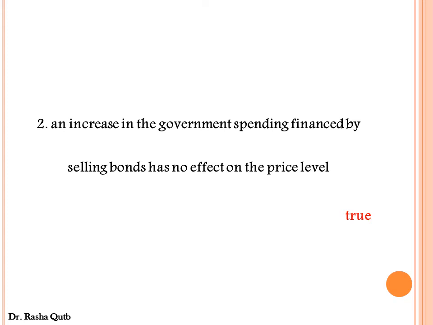So if aggregate demand is increased, it has a pure effect on the price level.